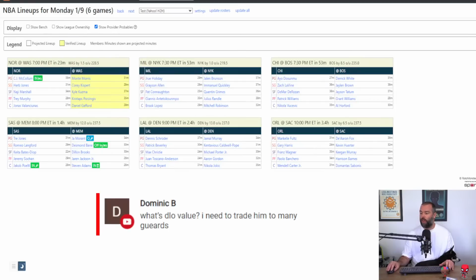What's D'Lo's value? I need to trade him, too many guards. You don't need to trade him at all. Why do you think you need to trade him? People will say, well, I've got too many guards. I need to balance things out. You don't. You don't need to balance things out at all. What's his value? His value is whatever someone's willing to give you. Now, I don't think he's a top 50 player. I think he's more of a top 70, top 65 sort of a player. But really investigate, why do you need to trade him? Because having too many guards, unless you've got 10 guards and one forward, then you don't need to trade him.